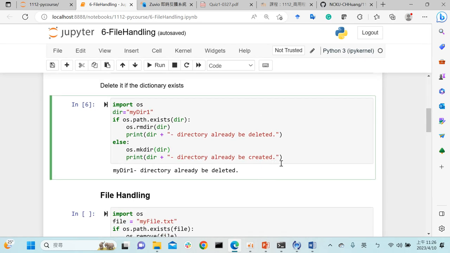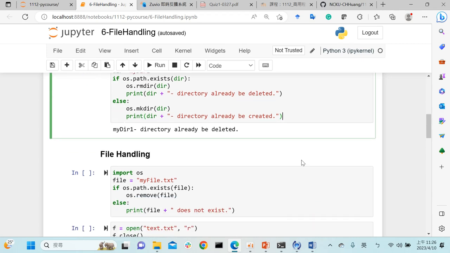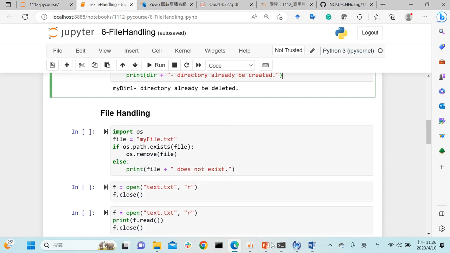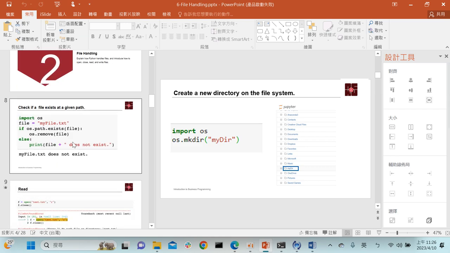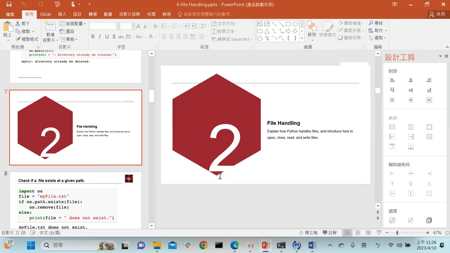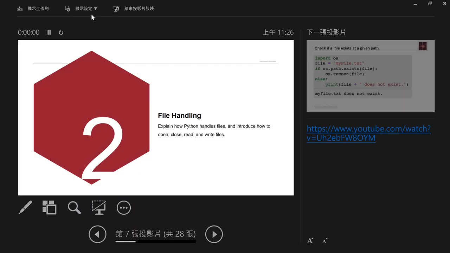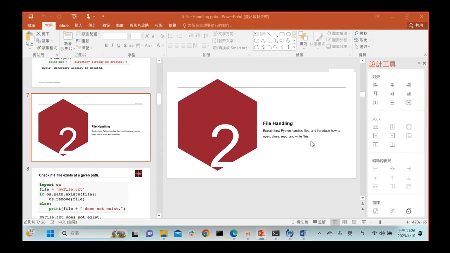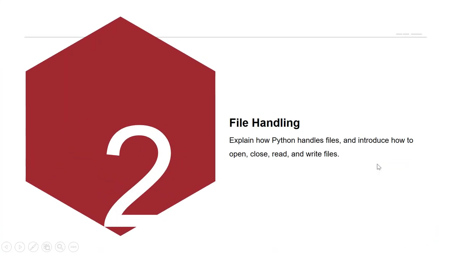And if you are ready, we just move on to our file handling. Actually, directory handling is really boring. That is just about creating a folder, creating a directory, and deleting the directory.